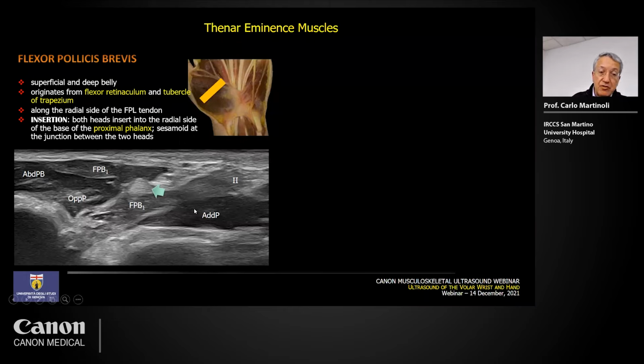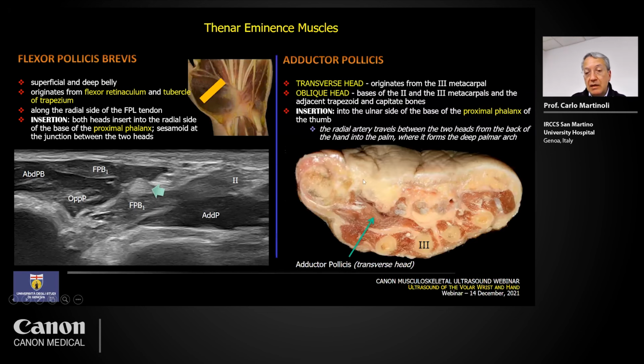And deep to the flexor pollicis brevis, to the deep belly of the flexor pollicis brevis, we can see the adductor pollicis. The adductor pollicis, remember, is a complex muscle. It includes a transverse and an oblique head, and they both arise from the third metacarpal, and they will insert on the base of the proximal phalanx of the thumb.